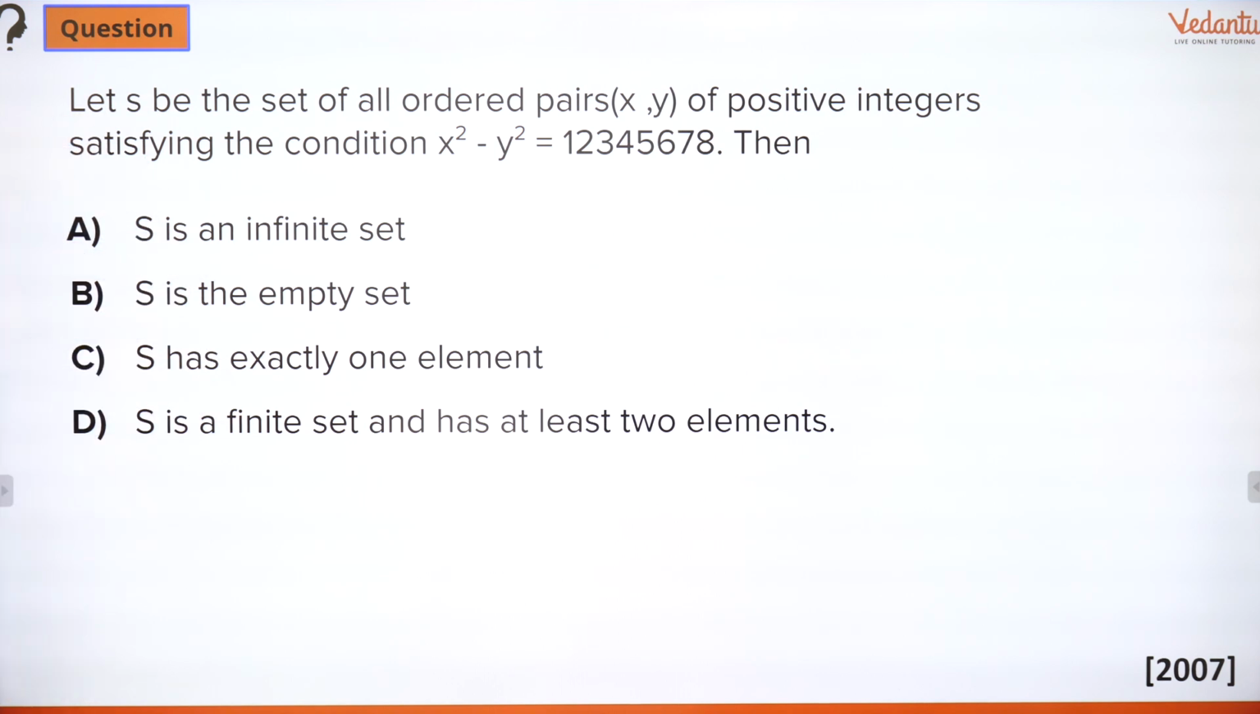Be the set of all ordered pairs of positive integers satisfying the condition x square minus y square is so and so, that number. Then what are the elements present in set S? Is it an infinite set? Is it an empty set? Or it has only one element? Or it has finite number of elements and having at least 2? You guys have to try it out, and this was asked in the year 2007.